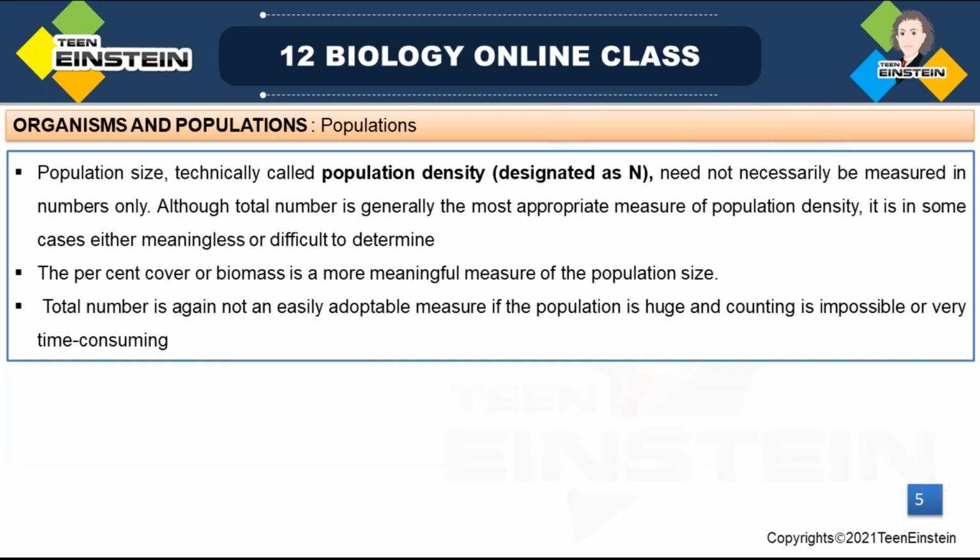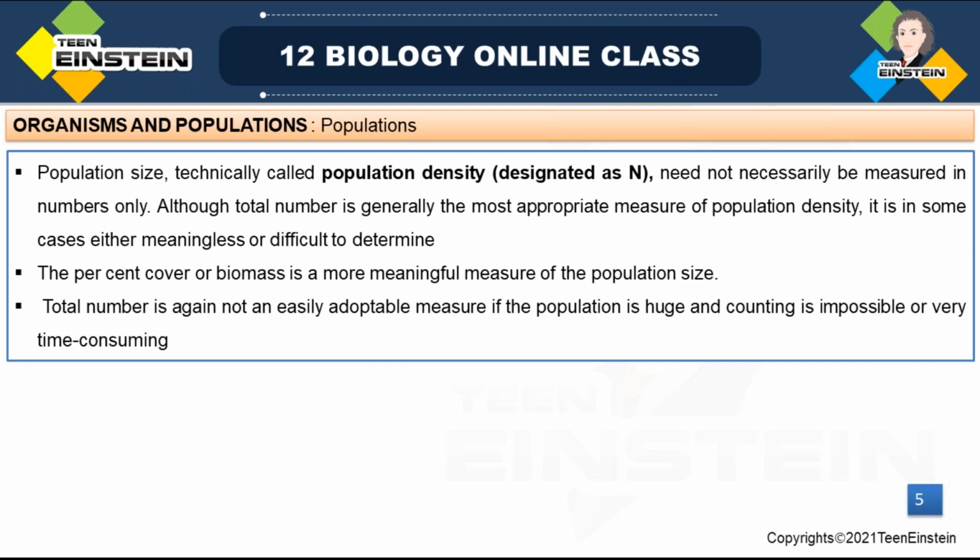Next method is indirect count. So which are all the methods? There are several methods to know the population size. First one is counting the total number. Then second method is biomass or percentage cover. Next is relative density. Last method we can do is indirect count. What is that? The population size can be measured indirectly, without directly counting or without seeing that organism.